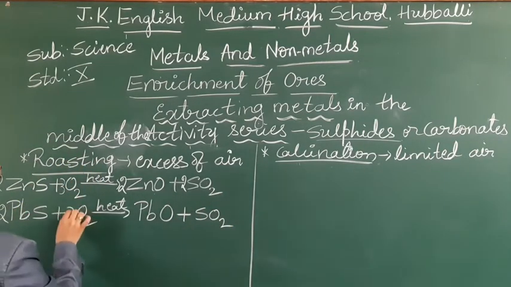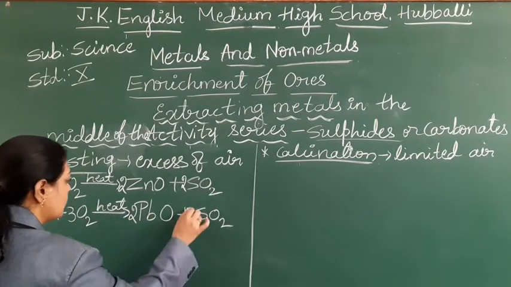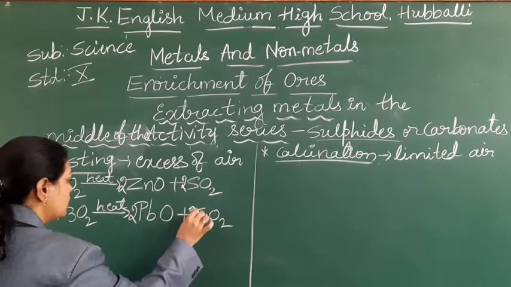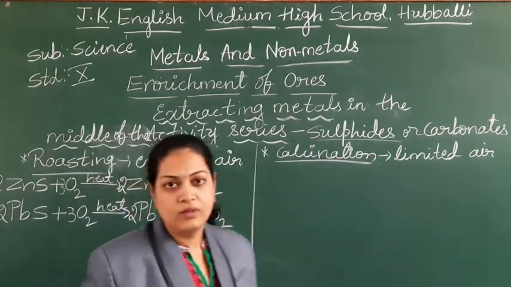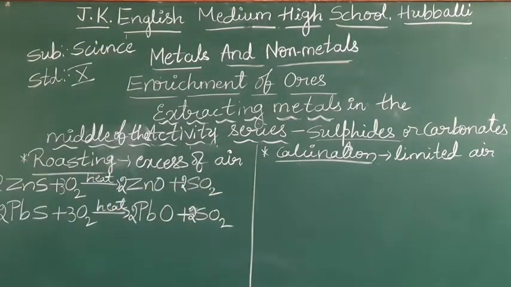2 PbS + 3 O2 gives 2 PbO + 2 SO2. 2 3s are 6, 2 and 4 plus 2 is 6, 3 2s are 6. Fine. Till then you can see. Okay, only 2 is not visible.